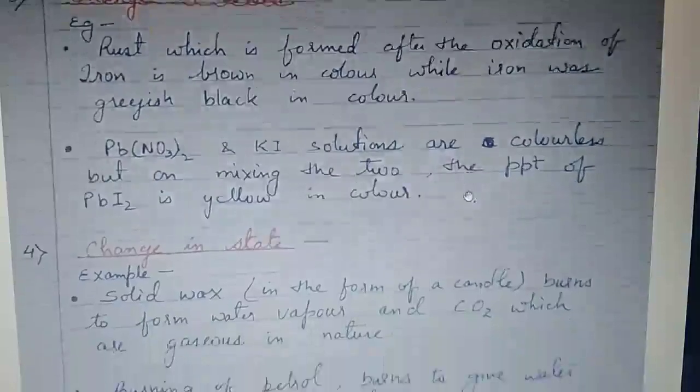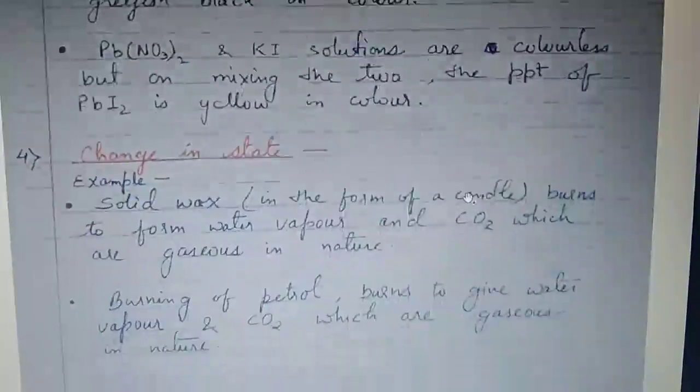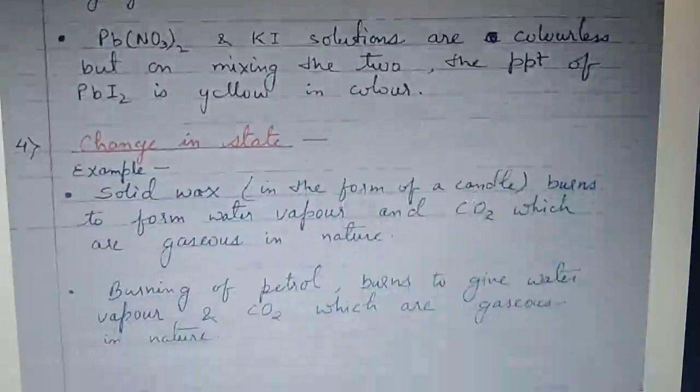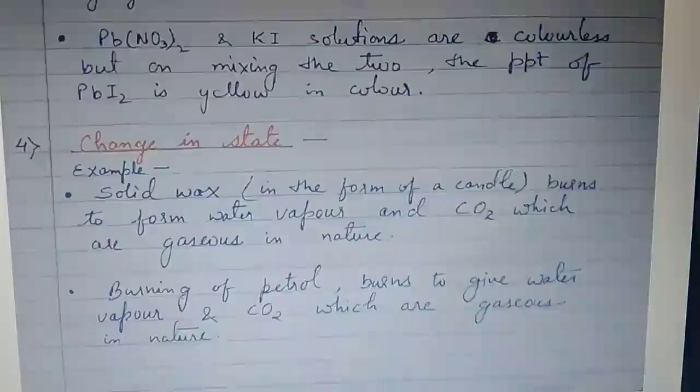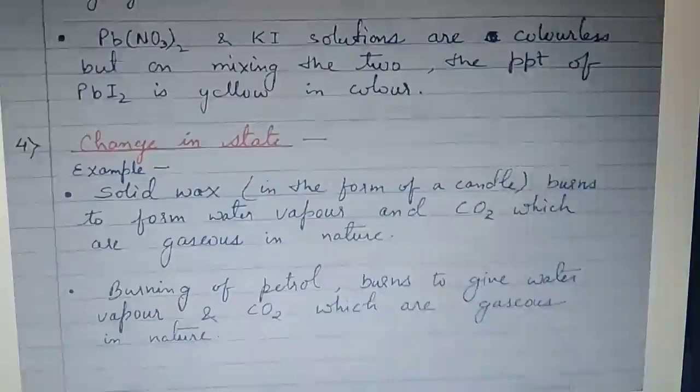The next characteristic is change in state. So again, this is a very confusing one. Change in state means, for example, ice being converted into water, or water when heated getting converted into water vapor. So here also there is a change in state: ice solid changing to liquid water and liquid water changing to water vapor, but that doesn't mean that this is a chemical reaction.